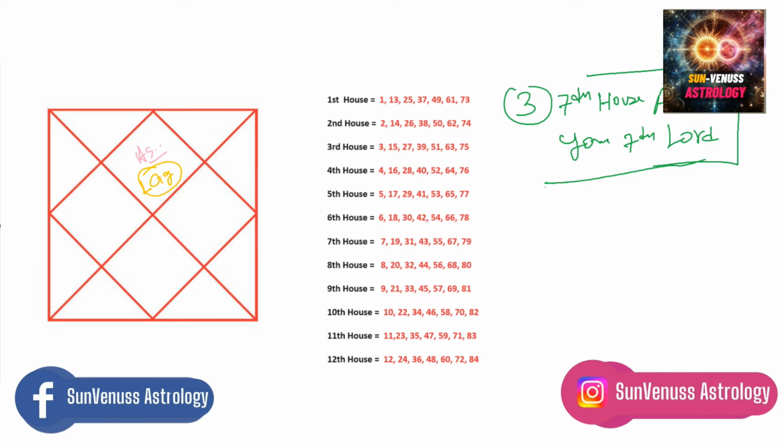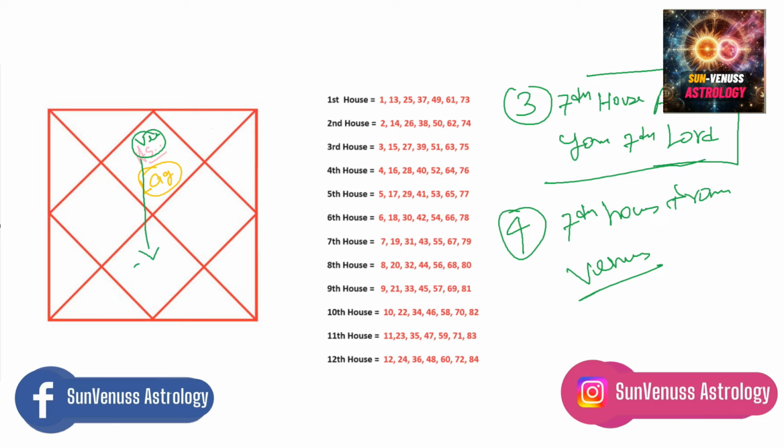If these three principles are not working, then this is my fourth principle for you. In this case, you have to look at the 7th house from Venus. So let's say Venus is placed in the first house, then you have to look at the 7th house. In that case, what will be the ages where you could find someone? 7th house ages: 19, 31, 43, 55.